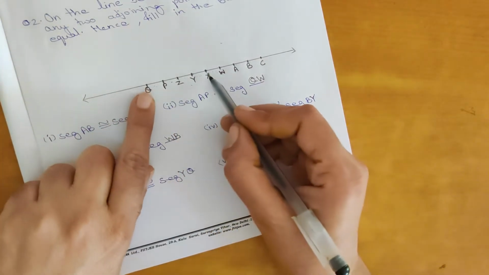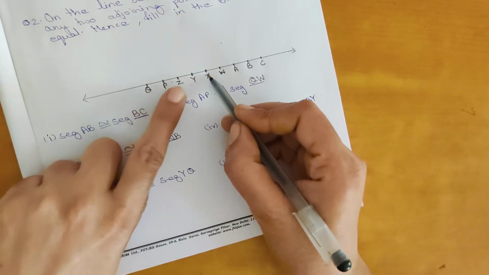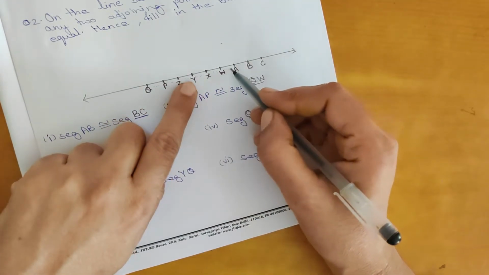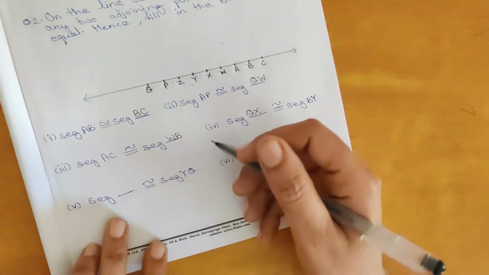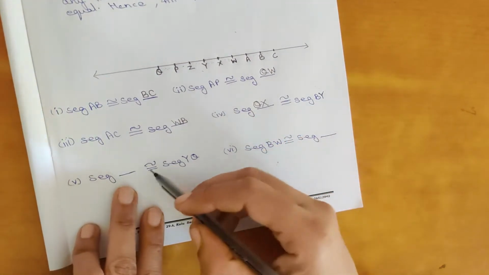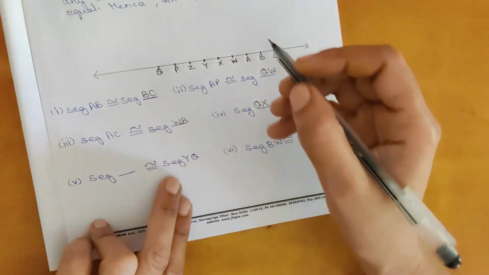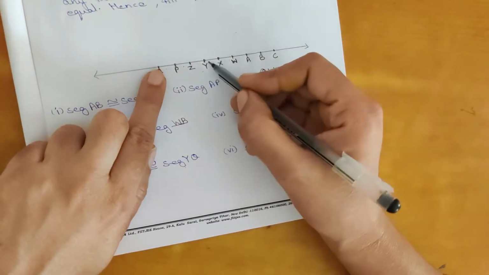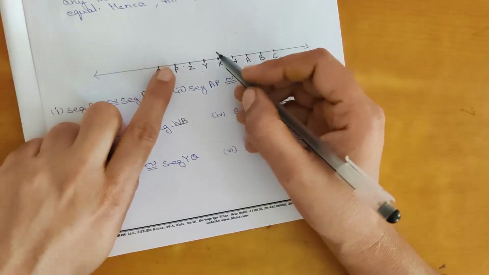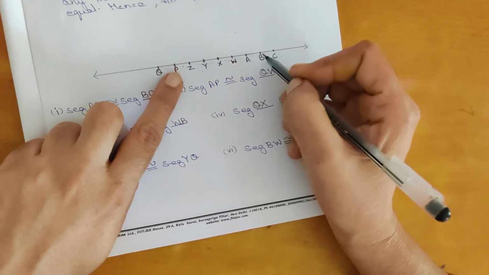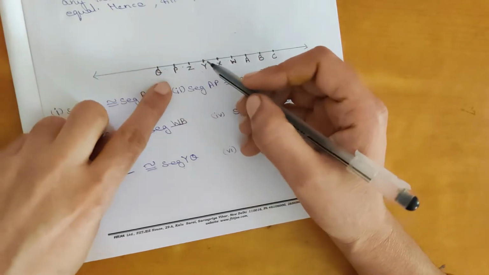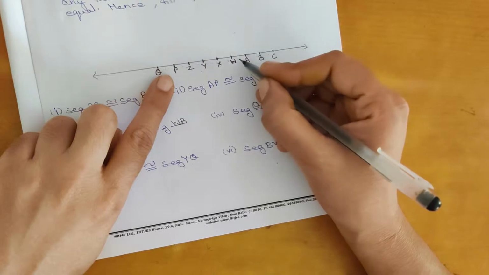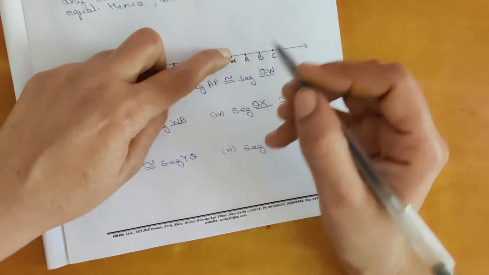Okay. See QX: 1, 2, 3, 4. And BY, also BY: 1, 2, 3, 4. Now the next, the fifth one. Segment DA is congruent to segment YQ. YQ, you see, 1, 2, 3. So from here also you can go. From here, if I am taking CQ to YQ, 1, 2, 3. So I can write WC.